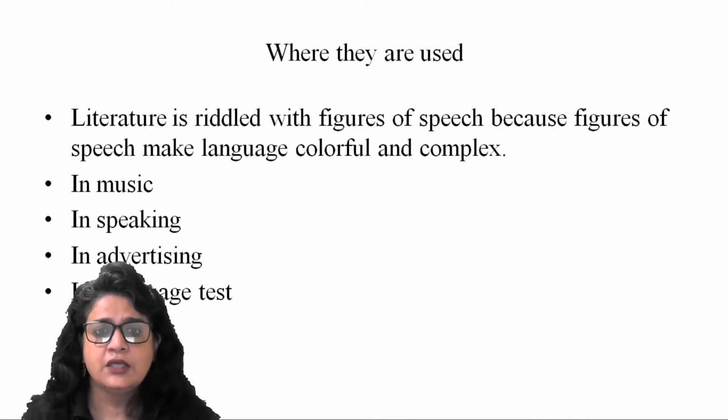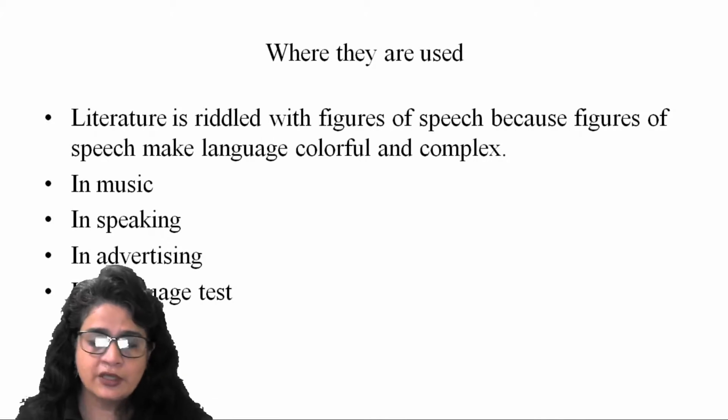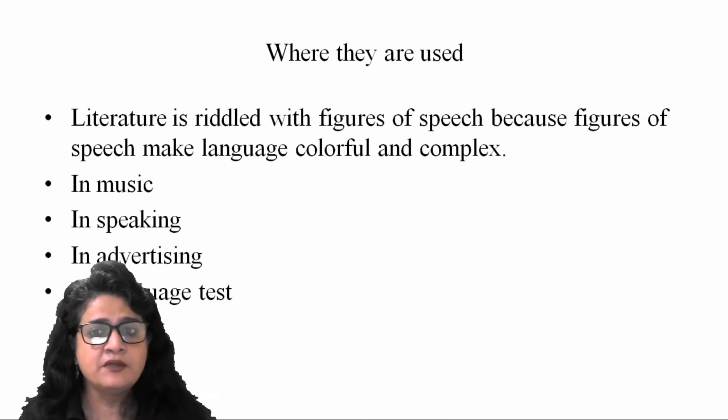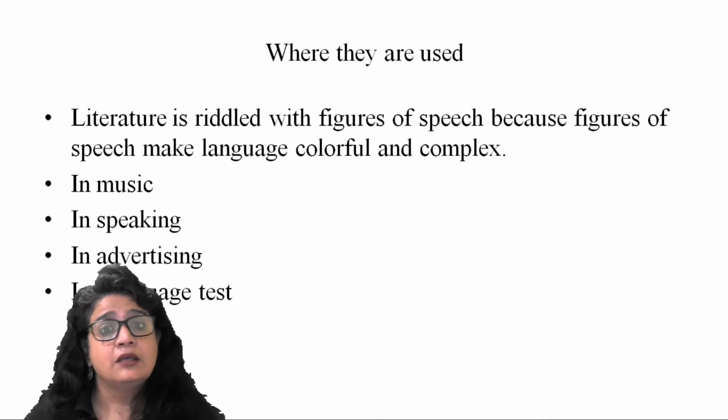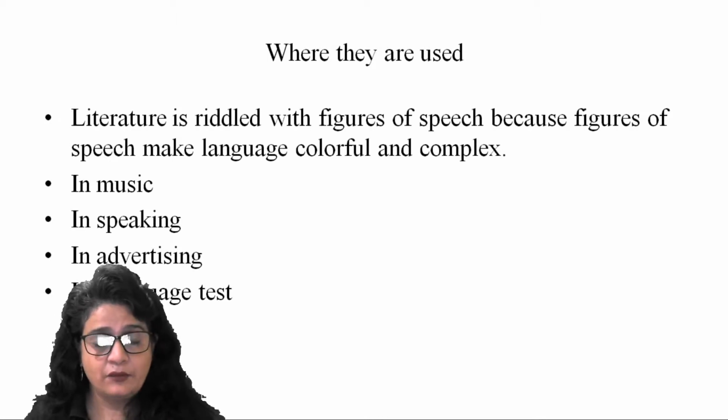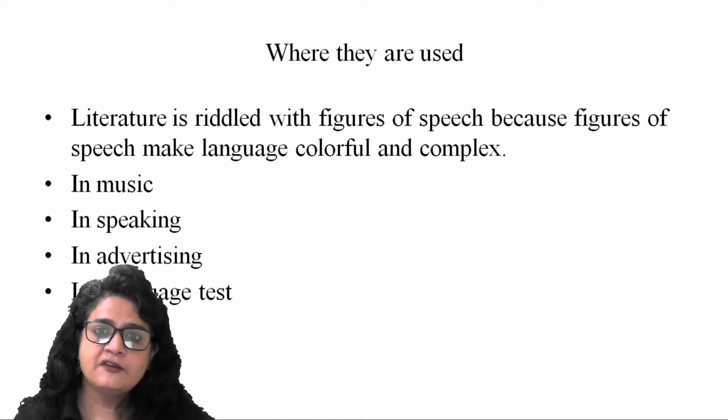Now, literature is riddled with figures of speech, and that's why we get to see these examples. Figures of speech make language colorful and complex. Sometimes they also make a sentence very complex. What are the different spheres in which figures of speech are used?